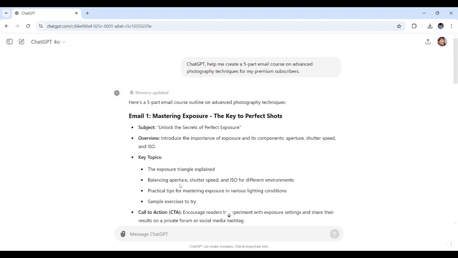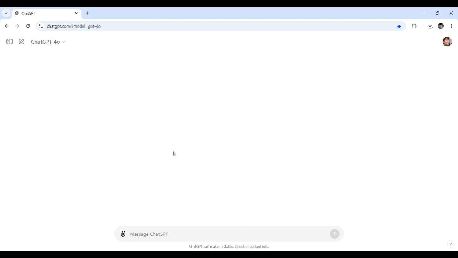Next, let's explore how ChatGPT assists with AI driven marketing campaigns. Identifying and targeting niche markets is crucial for effective monetization. Now, I'll ask ChatGPT to help me find emerging trends that align with my brand and suggest marketing strategies to reach eco conscious consumers.